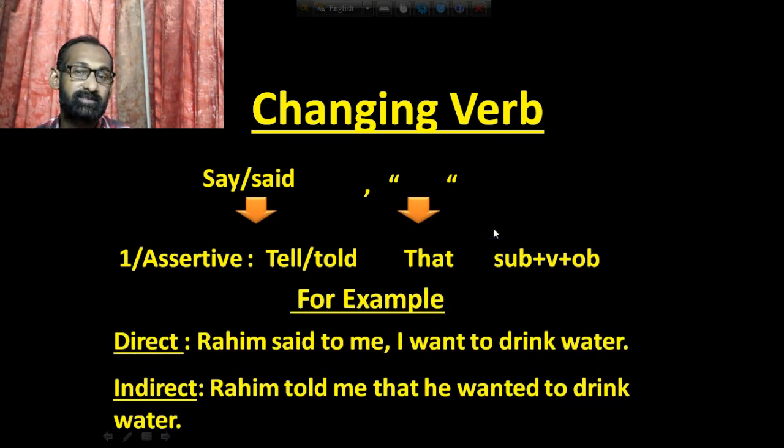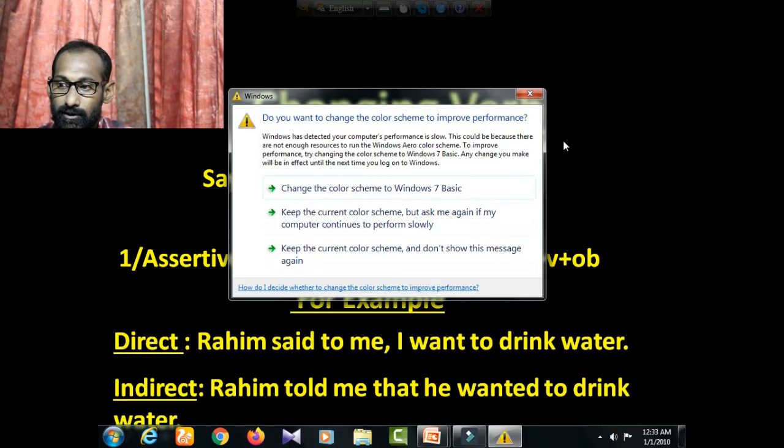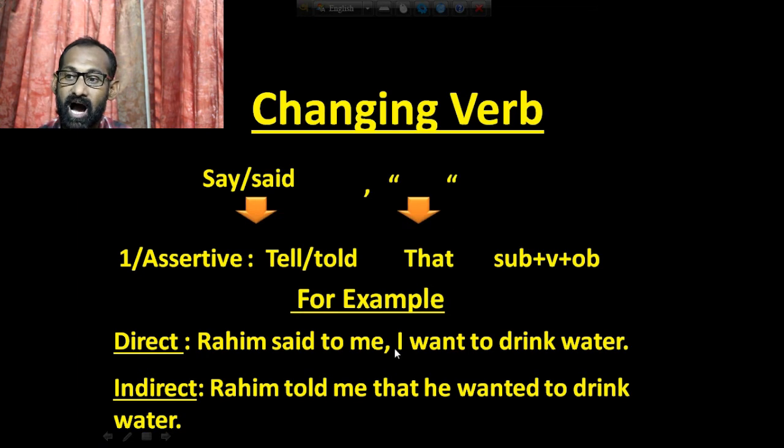Okay, for example, here is: Rohim said to me, I want to drink water. So here is said to, that means there is an object and it is past tense. So you have to choose told. Okay, so Rohim told me that. That means I have used just that instead of inverted comma. Then he wanted to drink water.